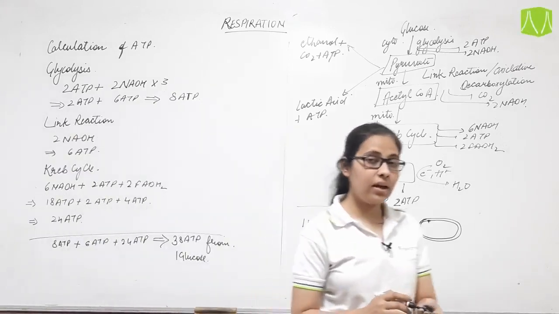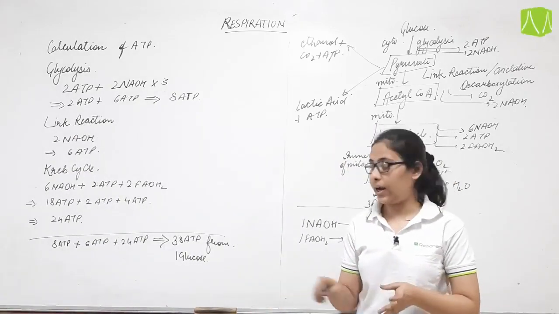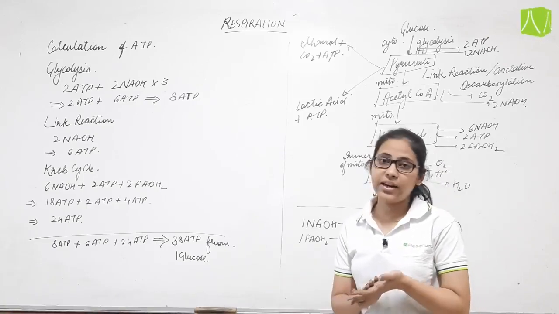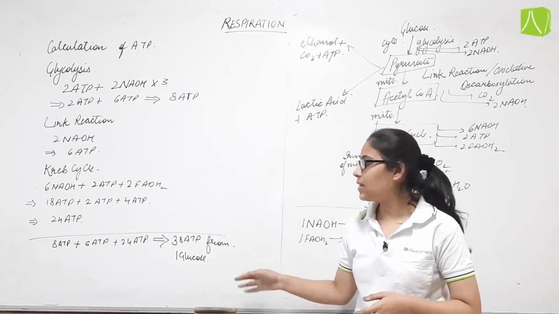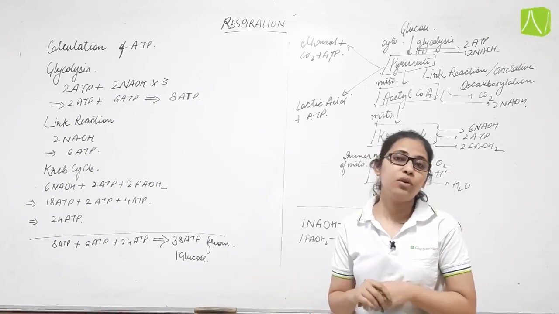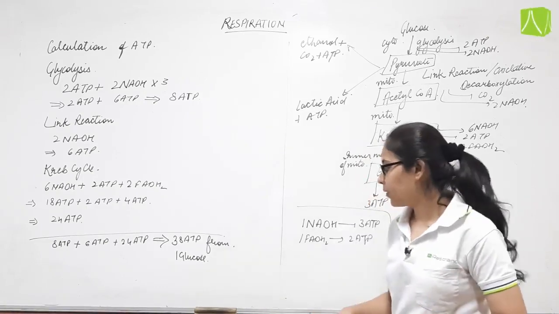So in this way energy is formed and the energy currency, that is ATP, is got. The amount of ATP which we got during cellular respiration is 38 ATP from one molecule of glucose.